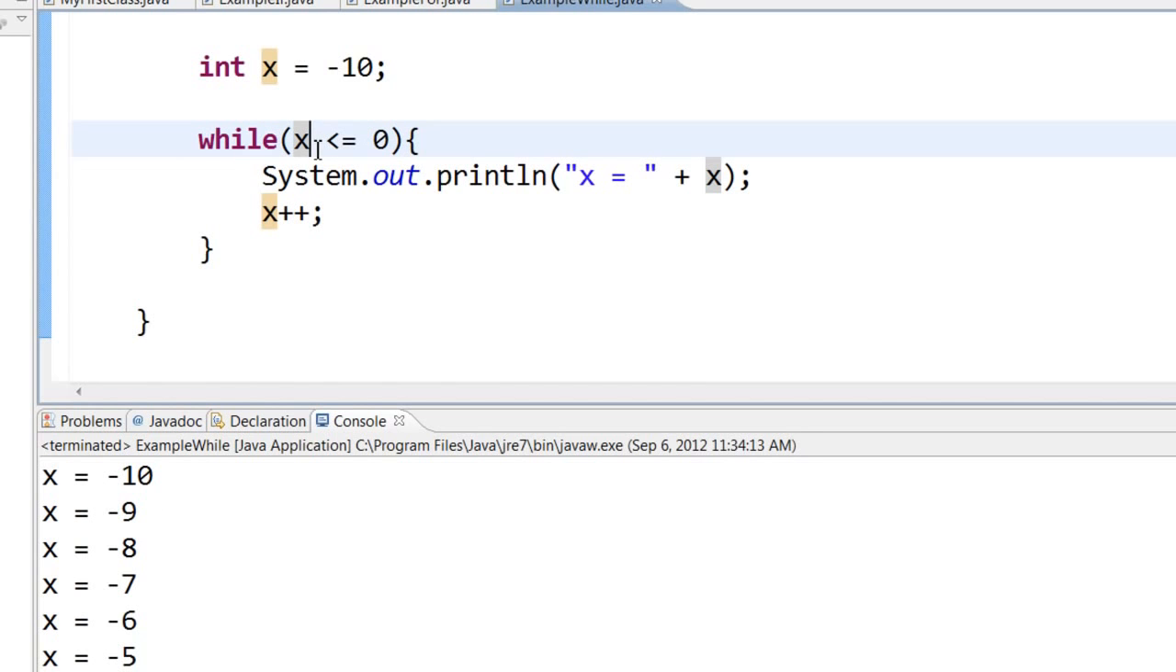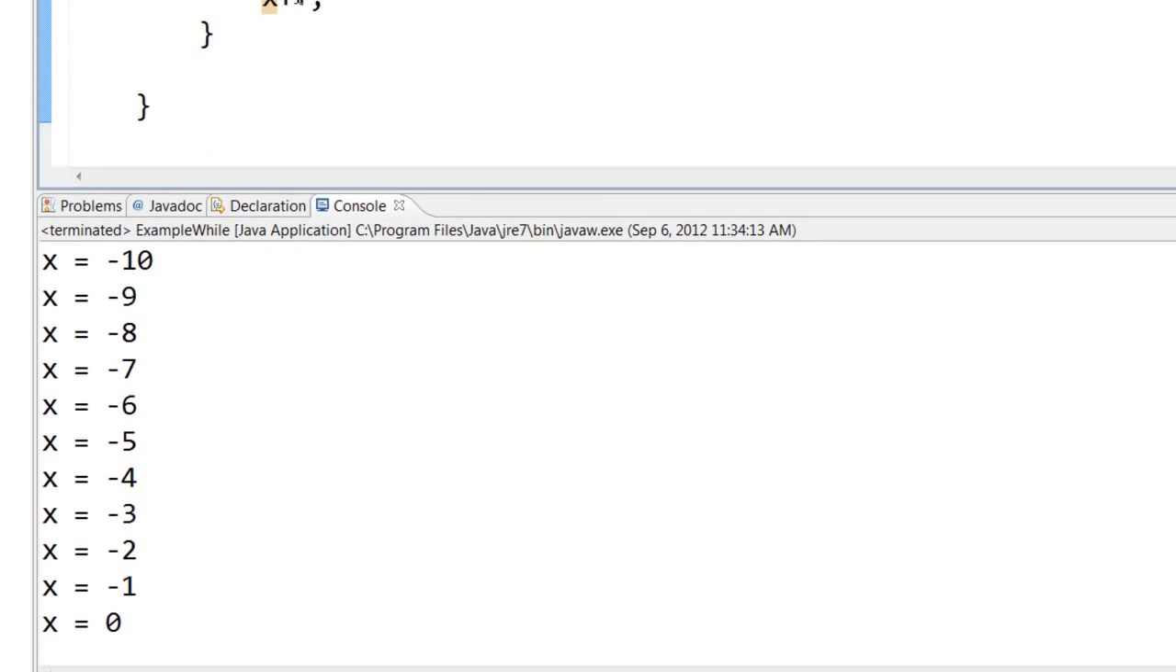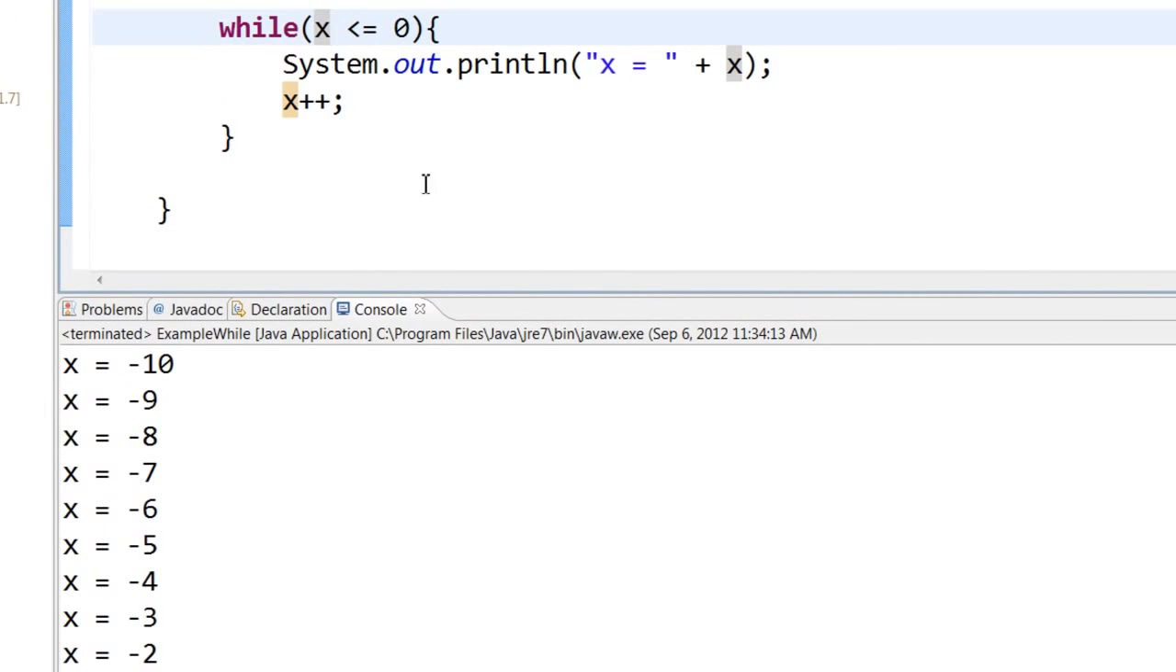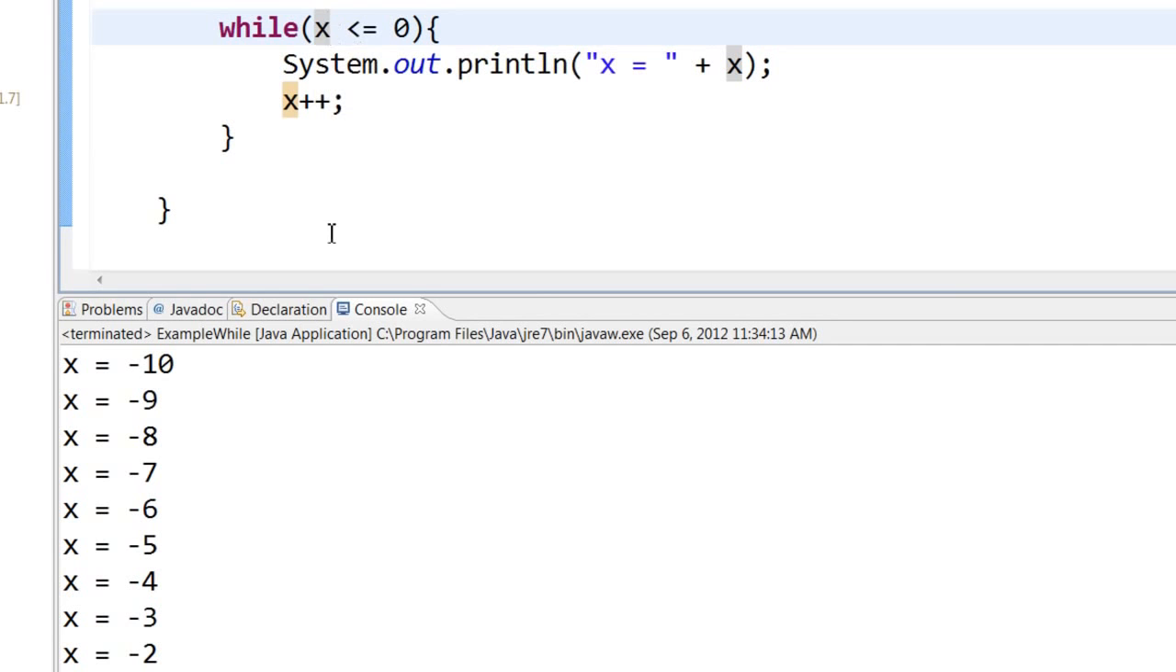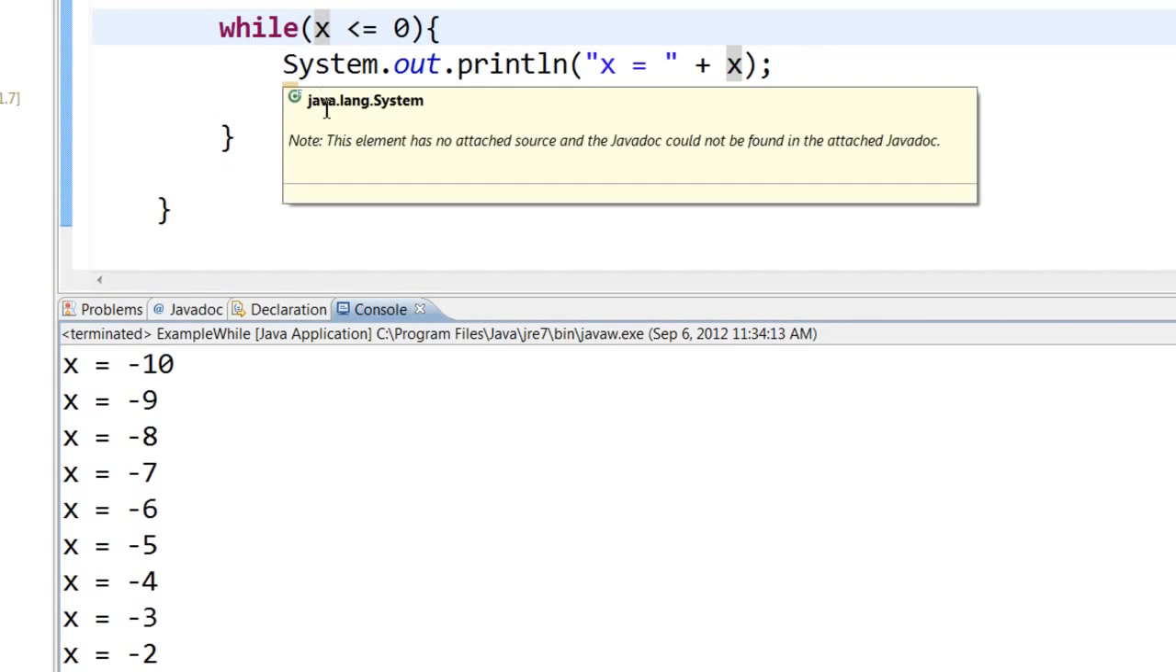Is -9 less than 0? Yes, it is. It will print out x = -9. So it keeps printing out till x reaches the value of 0. Is 0 less than or equal to 0? Yes, it is equal to 0, so it will print out 0. But 0 plus 1 is equal to 1. 1 is not less than 0, so it will come out of the loop. So this is what you call a while loop.